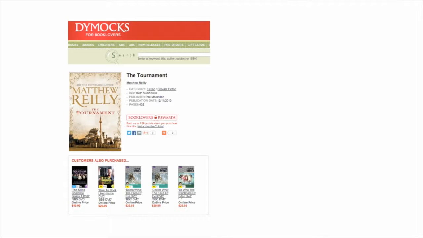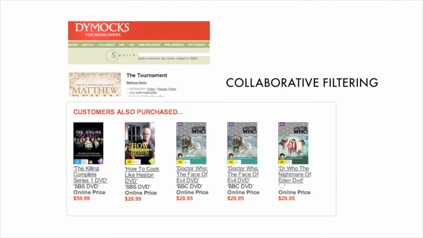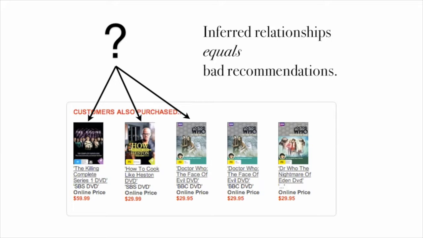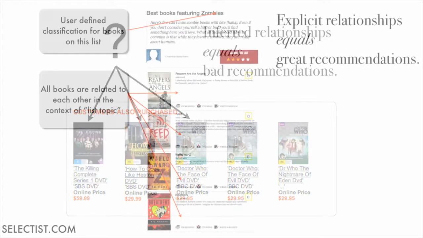Now, compare that to how retailers and media companies currently handle recommendations. They use collaborative filtering. That is, people who looked at this also looked at that. There's several issues with this. Firstly, it's an inferred relationship. Just because a user has looked at 2 books, it doesn't mean that they're related.